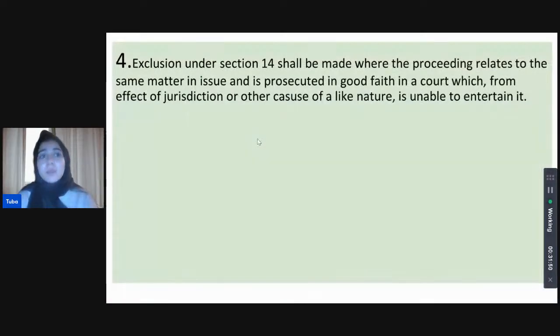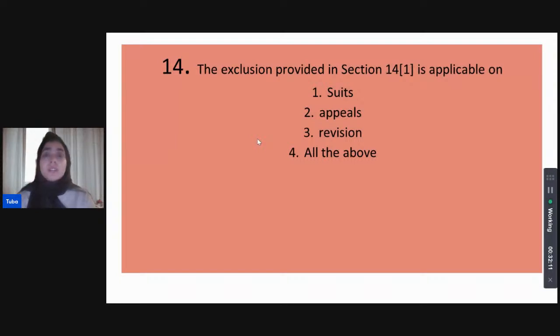That is correct. Why? Because exclusion under section 14 will be made where either the proceeding is relating to the same matter as before, or if there is a prosecution in good faith in a court, right? Or if there is a defect of jurisdiction or some other defect of a cause because of which the court cannot simply take the case. So that means that none of the above were not in the exclusions. All of them were in the exclusions asked.